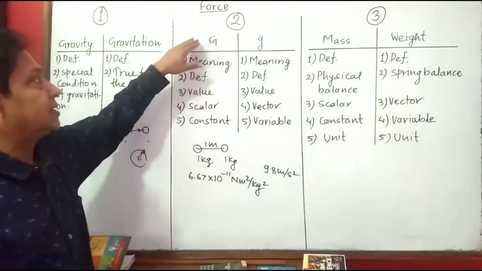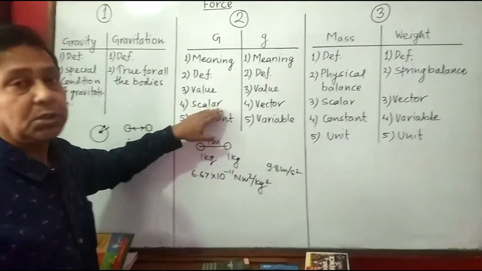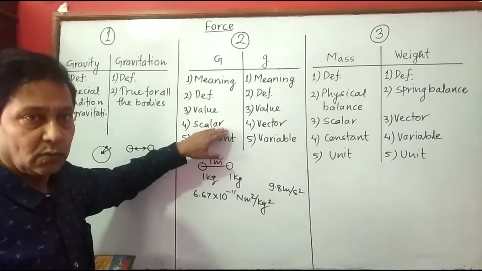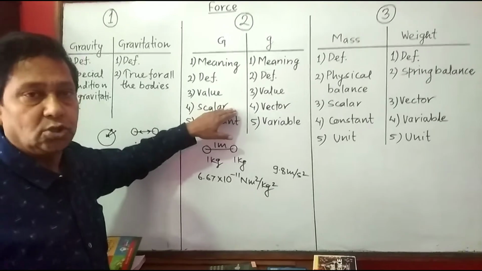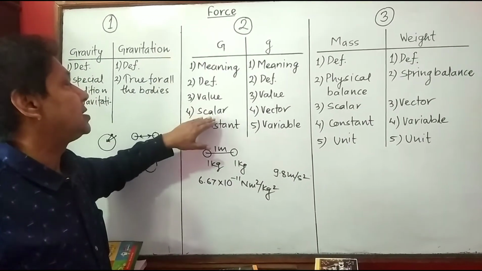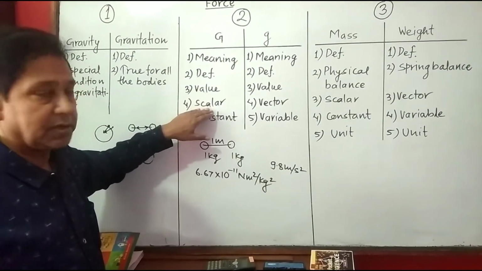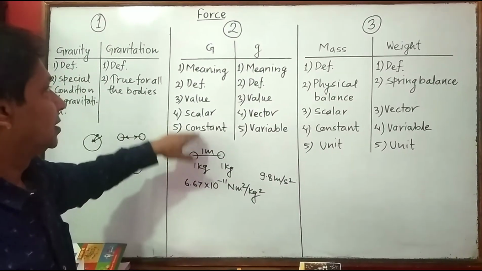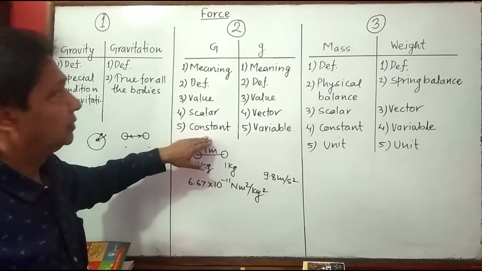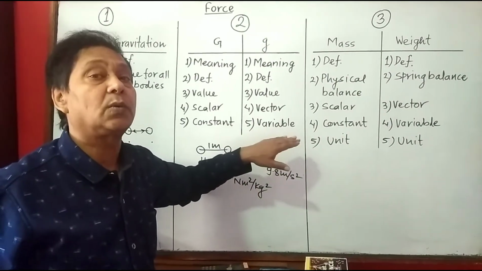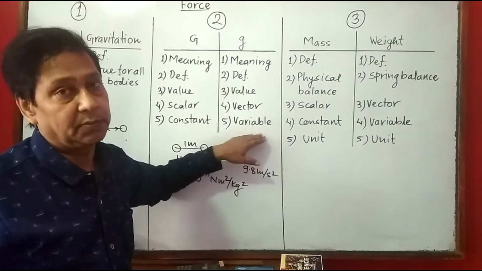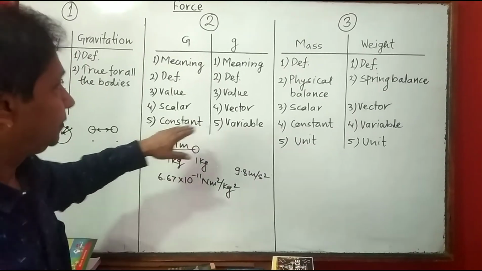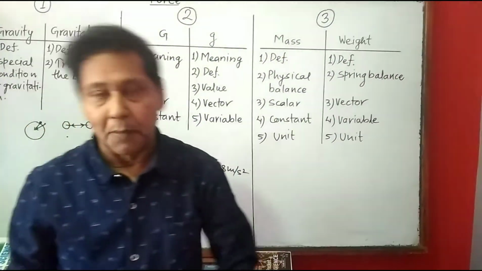Now, another difference, capital G is a scalar quantity. It is not a unidirectional quantity. Its direction is not clear. That's why capital G is a scalar quantity. It has no definite direction. That's why small g is a vector quantity. Now next, capital G, this is constant. But small g is a variable quantity. It varies from place to place of the earth. You have to write this way. It varies from place to place of the earth. This is constant. Now let's talk about mass and weight.